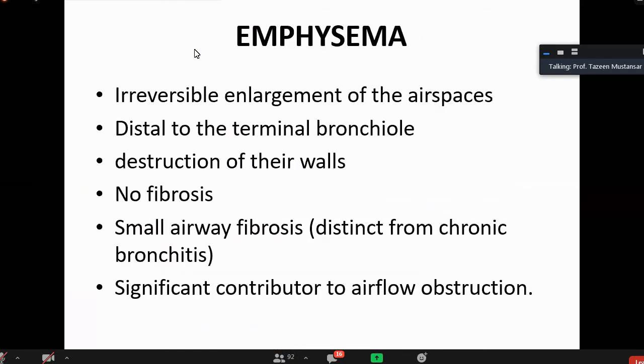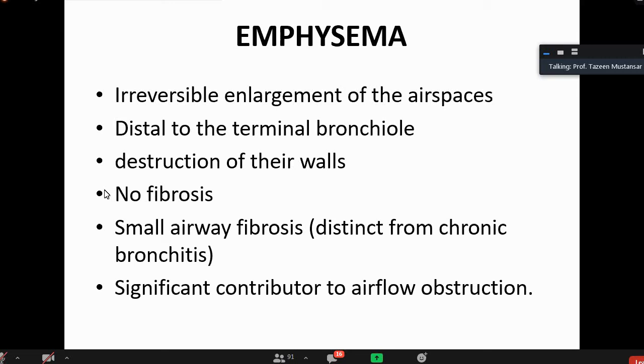Now, emphysema is the irreversible enlargement of the air spaces distal to the terminal bronchiole. In emphysema, where is the pathology? Pathology is distal to the terminal bronchiole. Here is the pathology. How did this pathology occur? This pathology occurred because of the destruction of the wall of these air spaces. What air spaces? Those that are distal to the terminal bronchiole. Okay. We will see what caused this destruction.